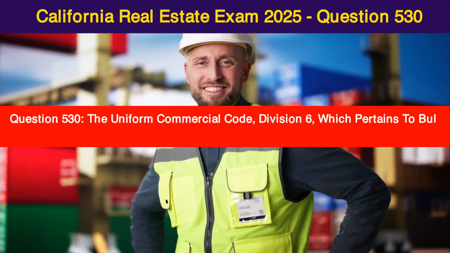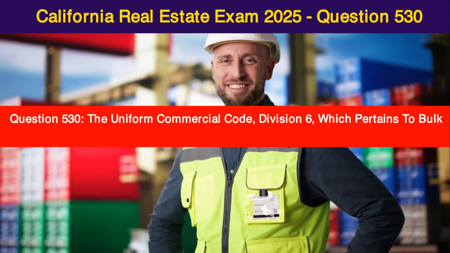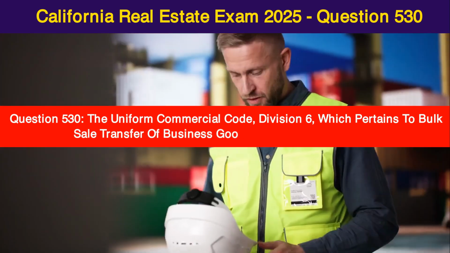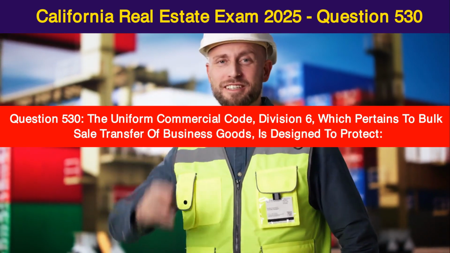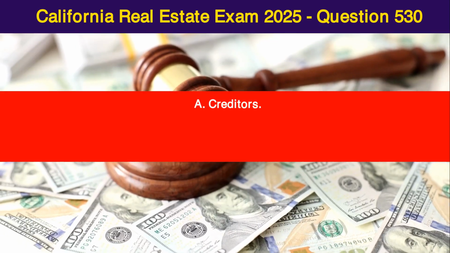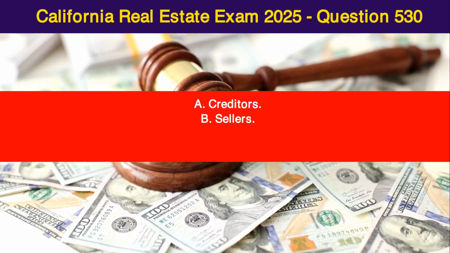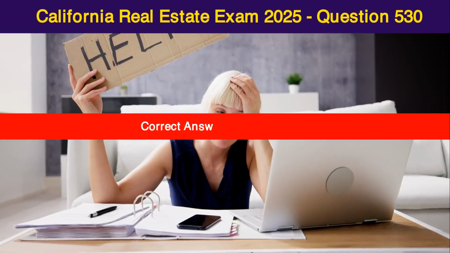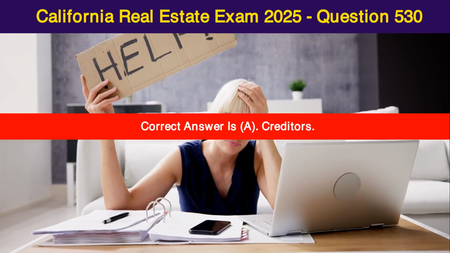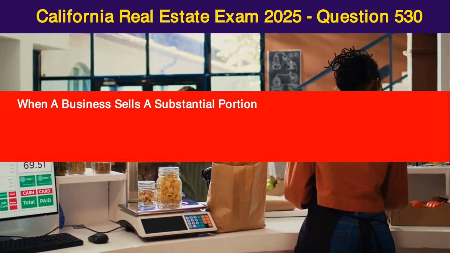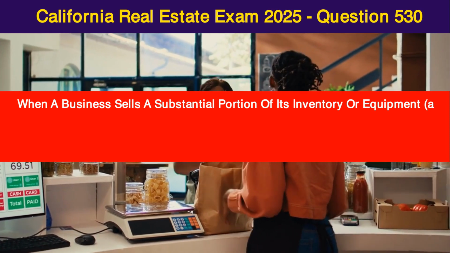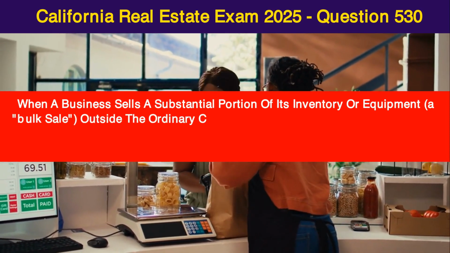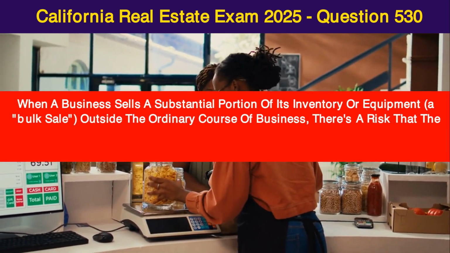Question 530. The Uniform Commercial Code, Division 6, which pertains to bulk sale transfer of business goods, is designed to protect A. Creditors, B. Sellers, C. Buyers, D. The IRS. Correct answer is A. Creditors. When a business sells a substantial portion of its inventory or equipment, a bulk sale, outside the ordinary course